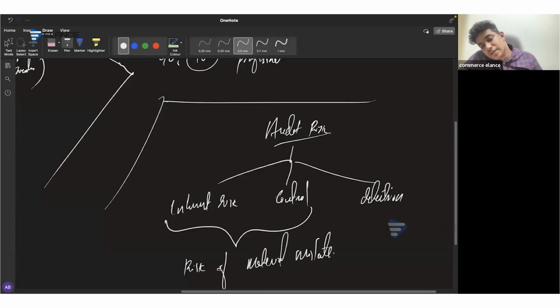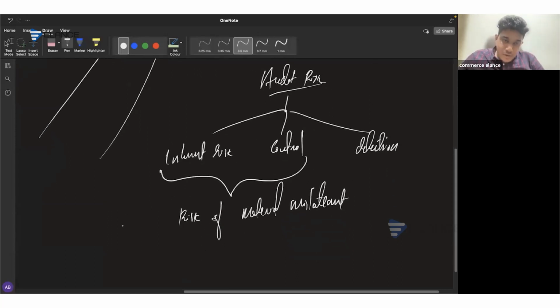So the inherent risk and control risk will be together called the risk of material misstatement, and audit risk will be the combination of risk of material misstatement and detection risk. The risk of material misstatement and detection risk will together give rise to audit risk.